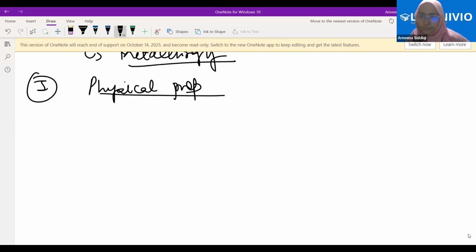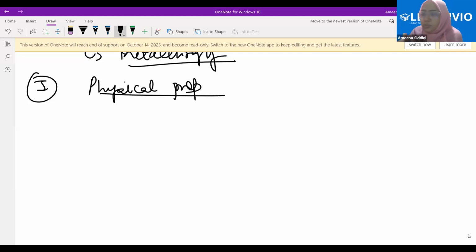Metals are good conductors of heat and electricity. One property is that metals are very good conductors of heat and electricity. And the opposite for non-metals: they are not good conductors of heat and electricity.